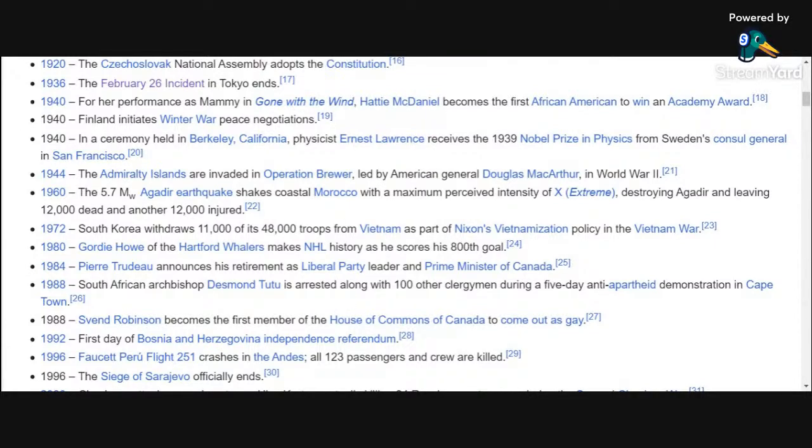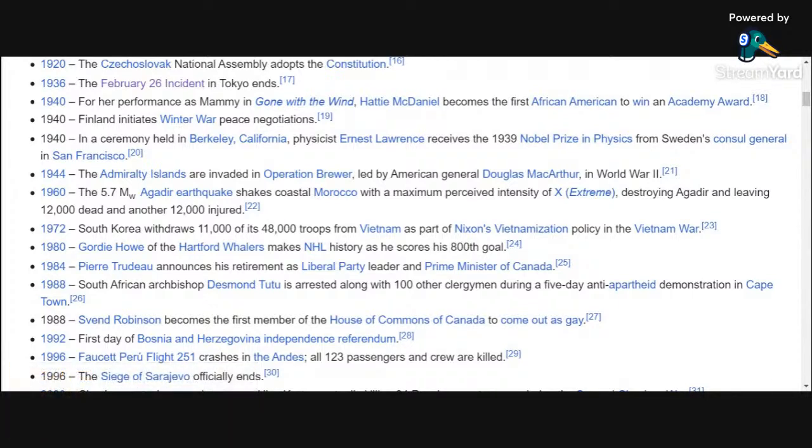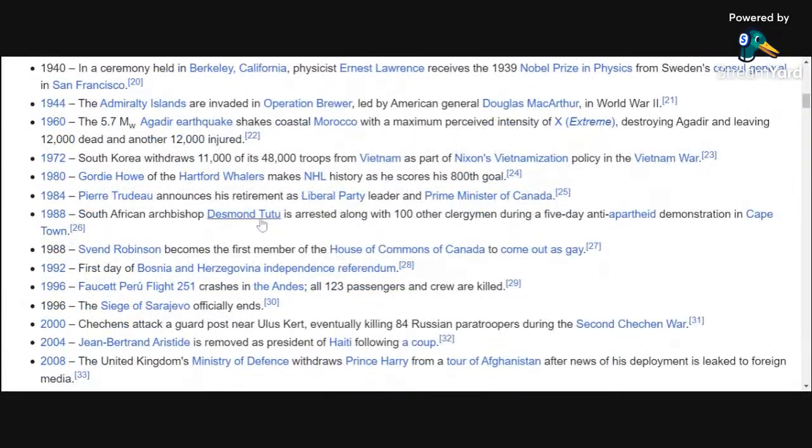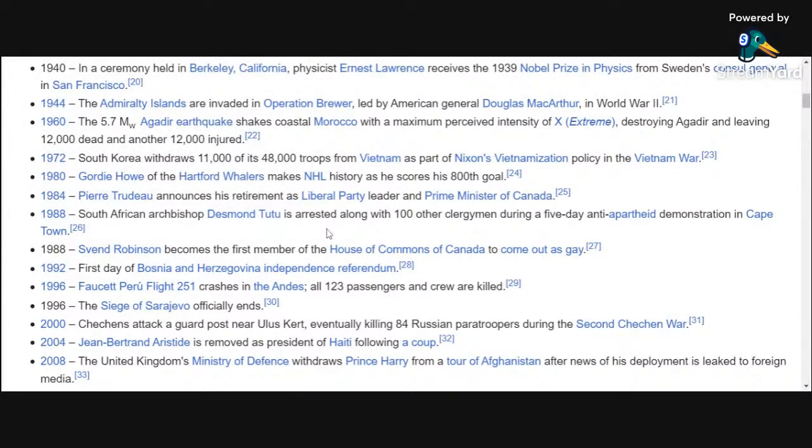Let's see, we got, of course, those damn kids, old-timey vandals. You got to be wary of the old-timey vandals destroying the Piedra Movediza. Let's see, we got South African Archbishop Desmond Tutu is arrested along with 100 other clergymen during a 5-day anti-apartheid demonstration in Cape Town, 1988. Desmond Tutu, back in the day, another OG gangster, Desmond Tutu, again arrested.